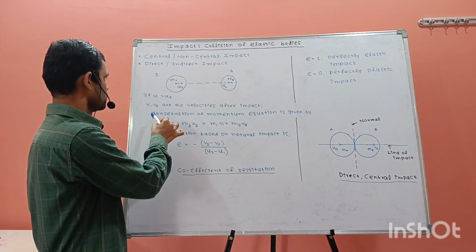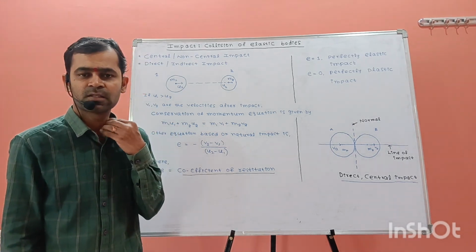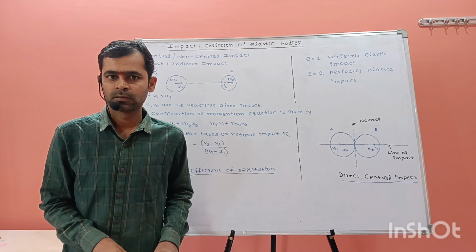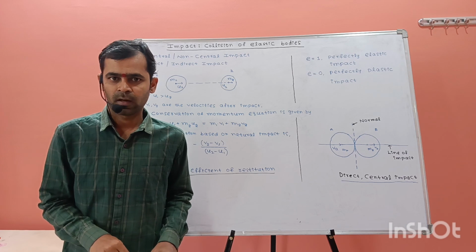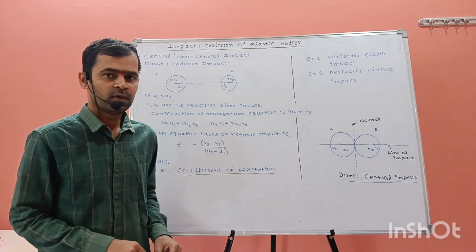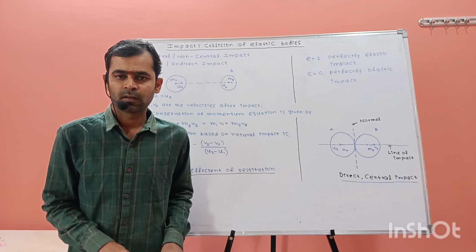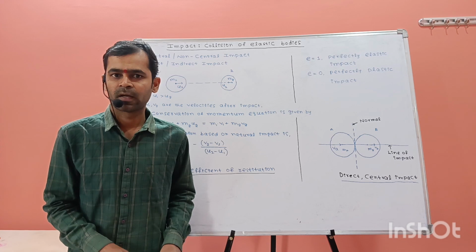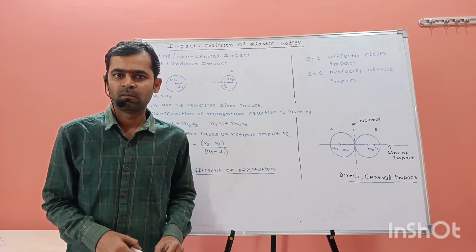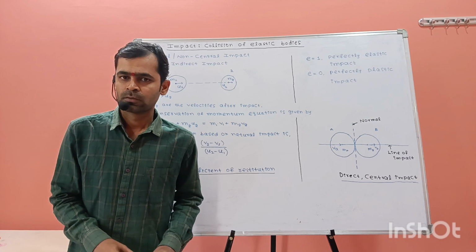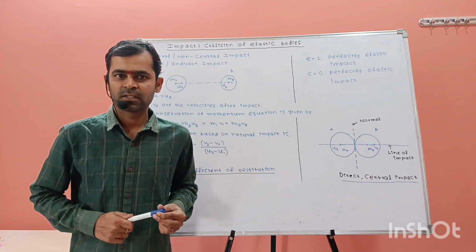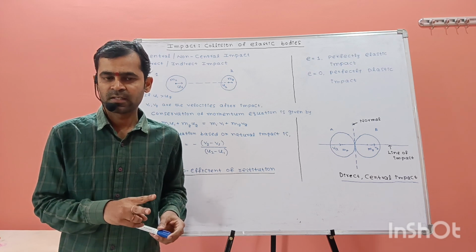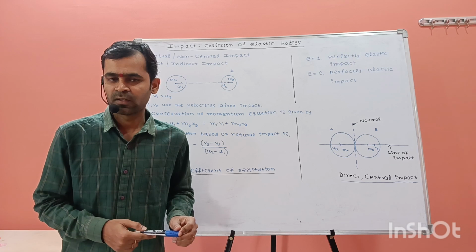After the collision of elastic bodies, the energies of both bodies are changed. If it is an elastic body, it will regain its original shape. If it is not an elastic body, it cannot regain its original shape. The bodies may deform. Let us consider two elastic bodies with particular initial velocities u1 and u2.